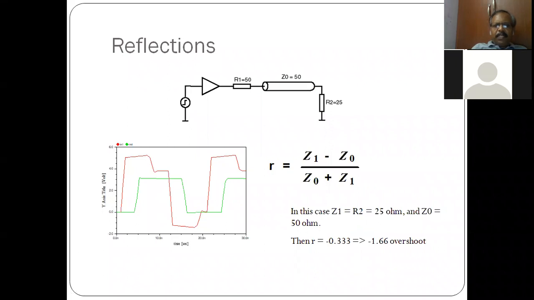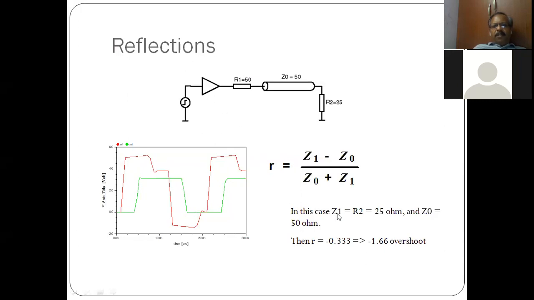Next is reflections. As I told you, this may be an IC, this may be an end terminator, or may be the next IC, and this is your PCB trace, which has an impedance of 50. We all know from transmission line theory that the impedance of the source and the load should be matched. Otherwise, you will have reflections. The reflection is given by this expression, where Z0 is the characteristic impedance and Z1 is the impedance on the front side.